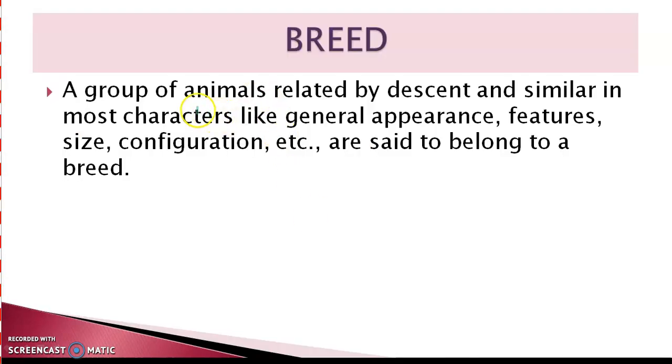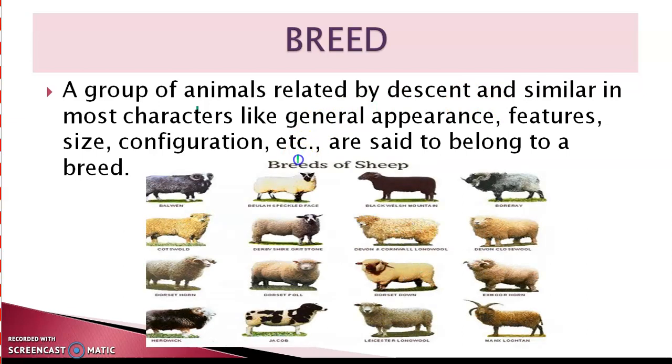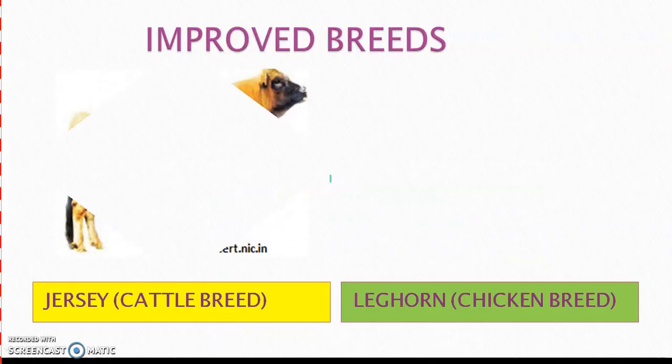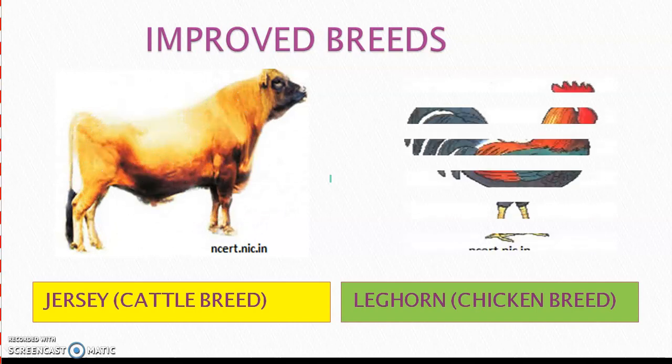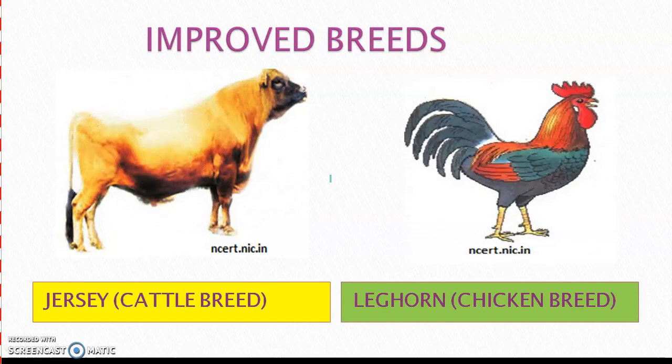Breed refers to a group of animals who are related by descent and similar in most characters like general appearance, features, size and configuration. So if you look at this figure, you can see that all of these animals have a general appearance which is similar. Their features, size, configuration are similar. So you can easily identify that all these animals are the breeds of sheep. Jersey is an improved cattle breed and Leghorn is an improved chicken breed.